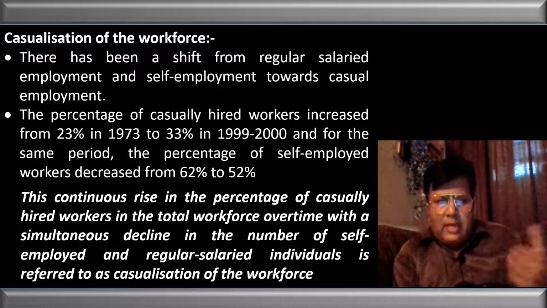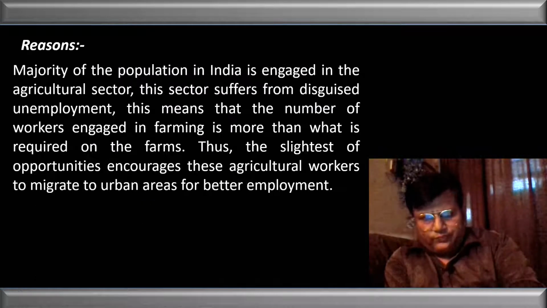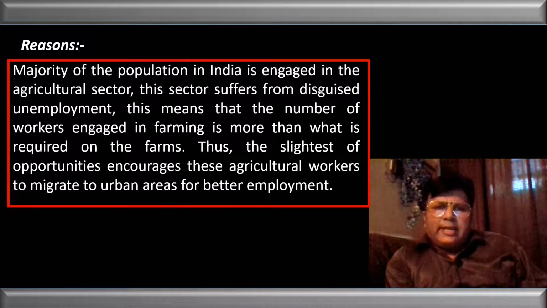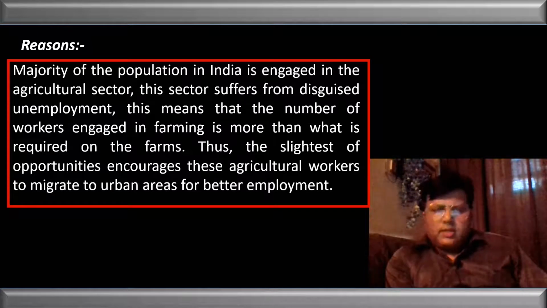And this continuous rise in the percentage of the casually hired workforce is called the casualization of the workforce. Try to find out the reason behind it. We know that the majority of the population in India is engaged in the agriculture sector. This sector suffers from seasonal unemployment, disguised unemployment. This means that the number of workers engaged in farming is more than what is required on farms, thus the slightest opportunity encourages the agriculture workers to migrate from rural to urban areas for better employment. This is the reason for the casualization.